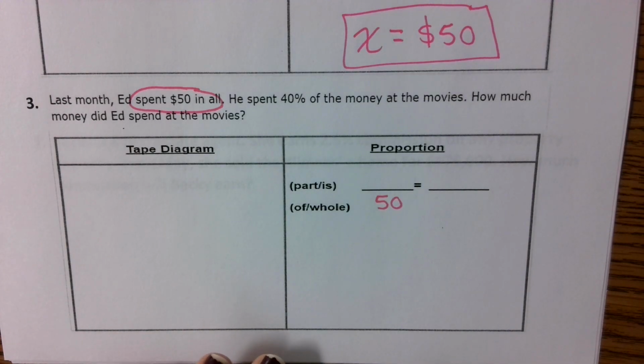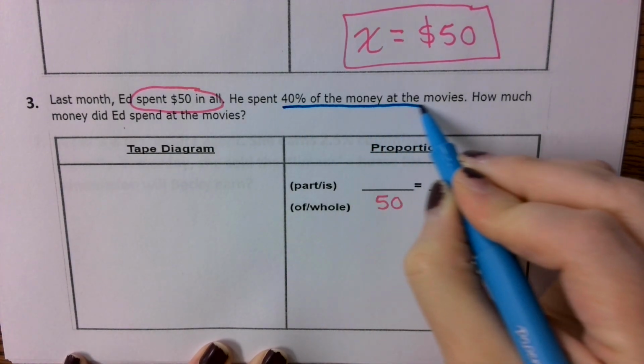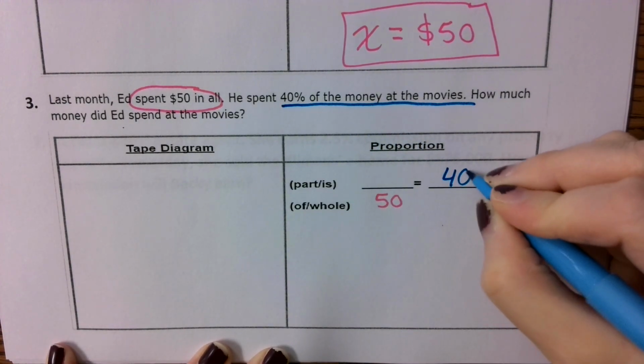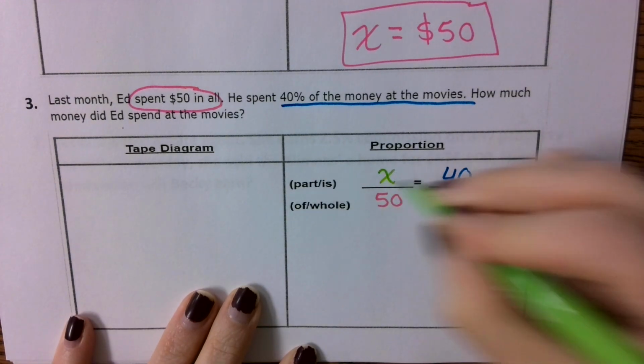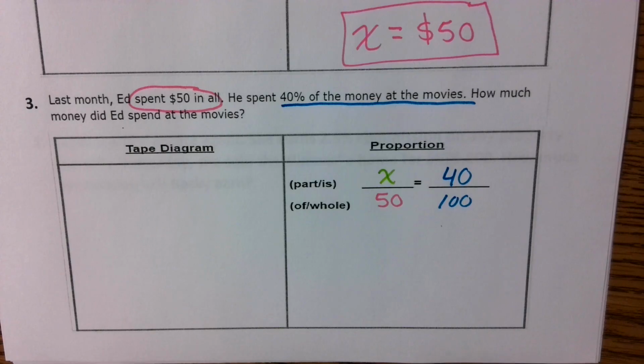He spent 40%. 40% of his money was spent at the movies. So 40% over 100. We want to know how much money he actually spent at the movies. So we're going to set it up as x over 50 is equal to 40 over 100.